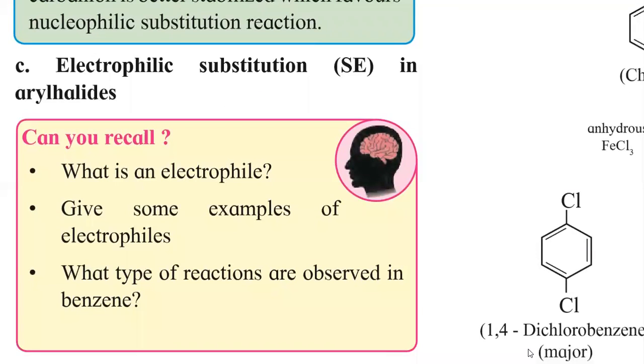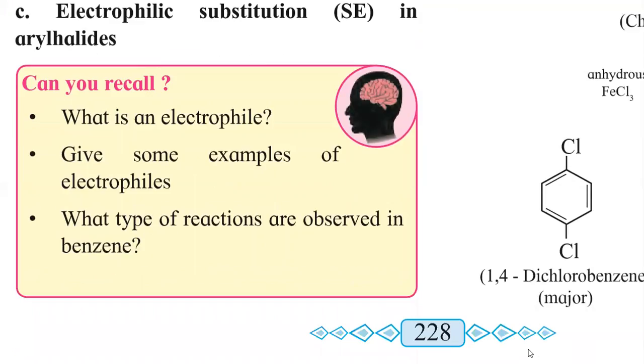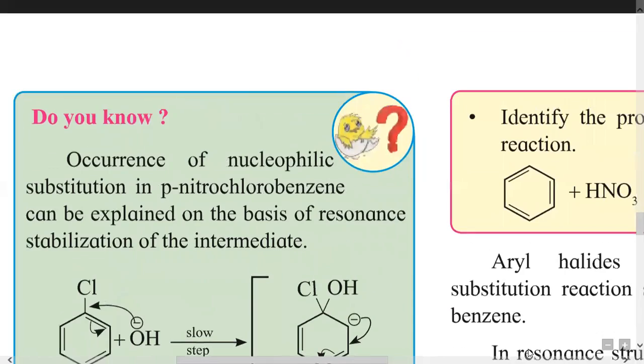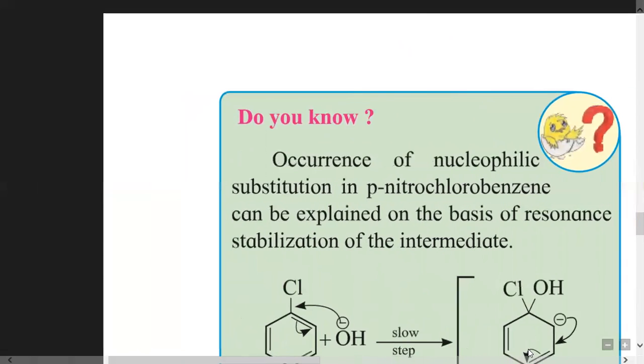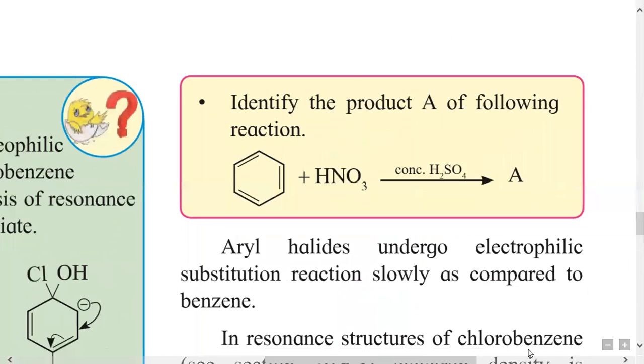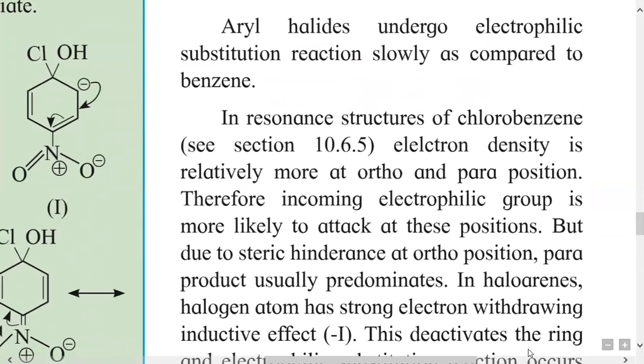In short, it is called an SE reaction, meaning substitution electrophilic reaction. In electrophilic substitution reactions, the aryl halide undergoes electrophilic substitution slowly as compared to benzene.